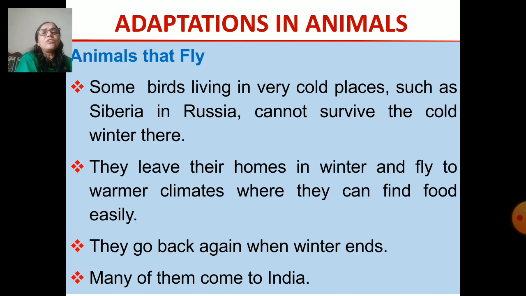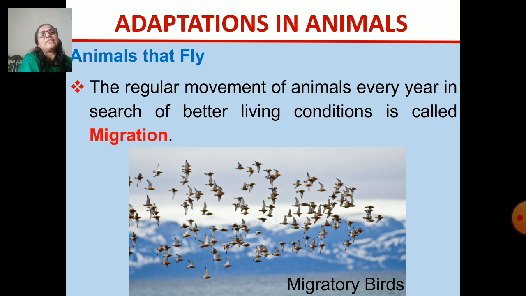Many of them also come to India. See here, I have shown the birds. These are the migratory birds. As in this case, they want to escape the winter, and so they come to the warmer places.